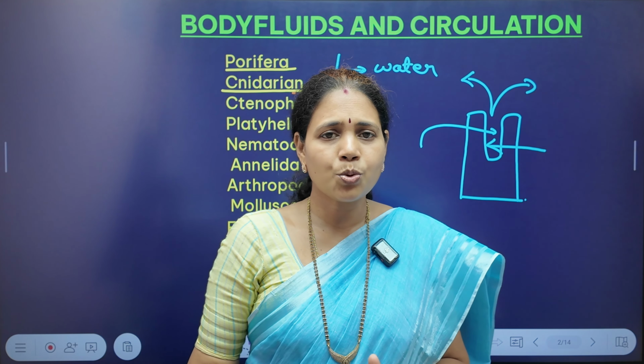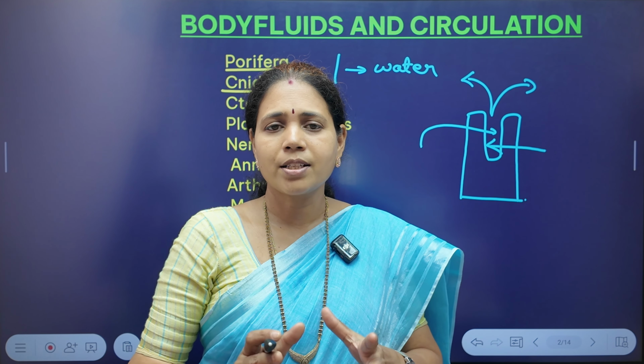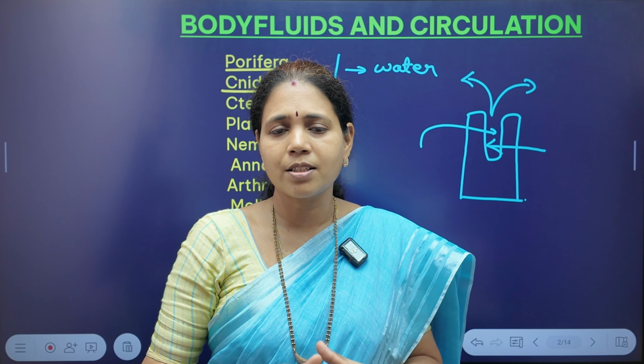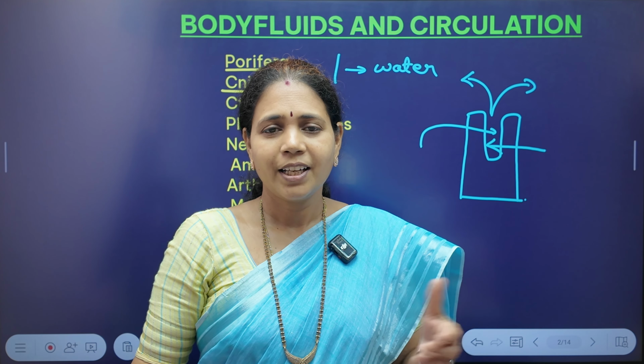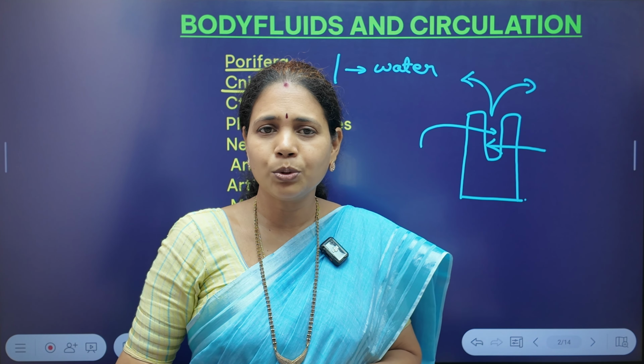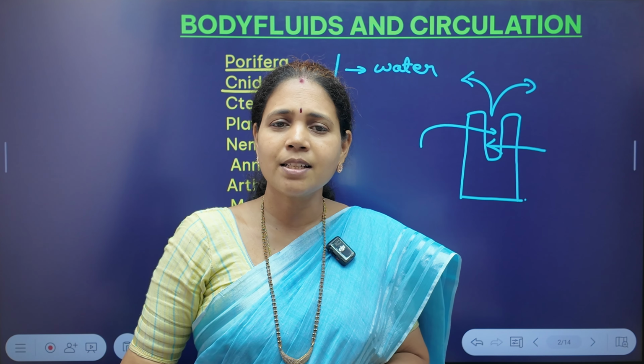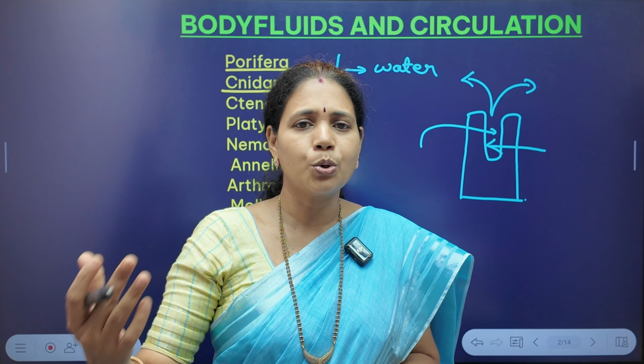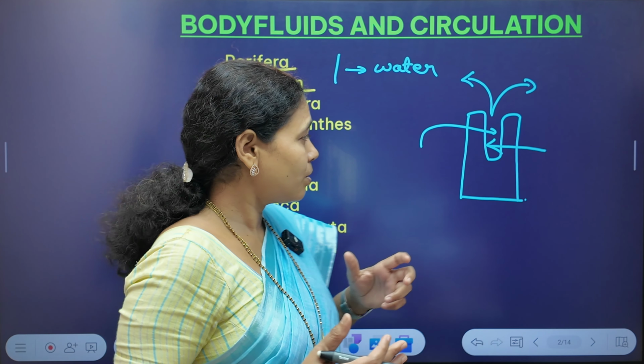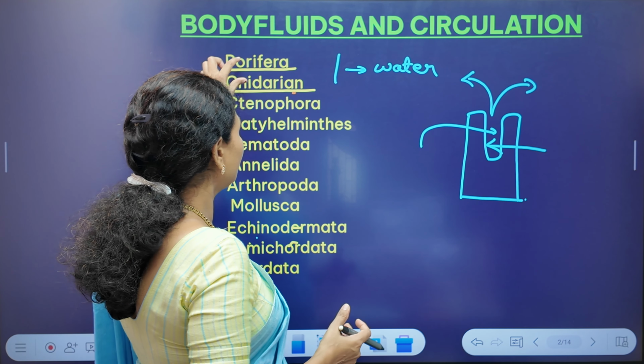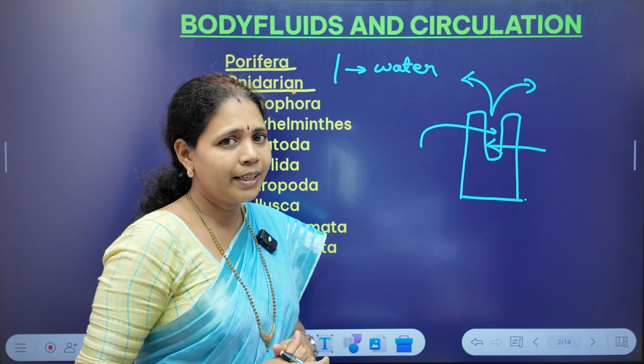In this way they achieve the transport of these materials. Required materials are obtained through the incoming water, and unnecessary materials are removed through the outgoing water. So this happens in both Porifera and cnidarians.